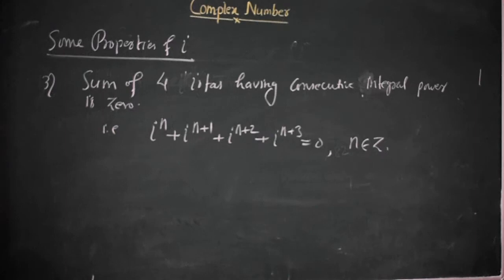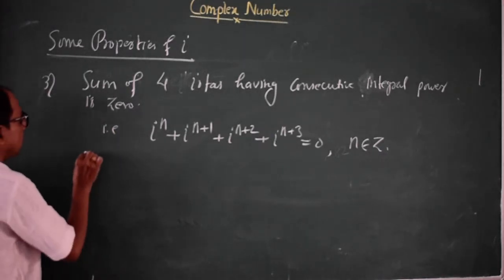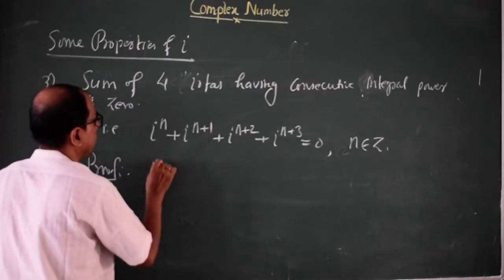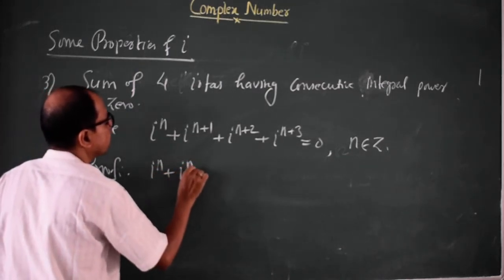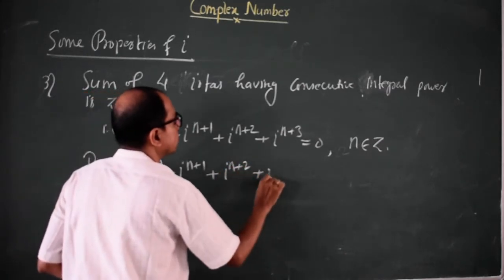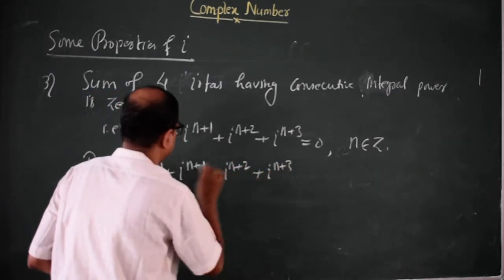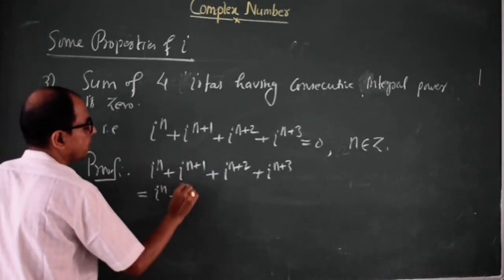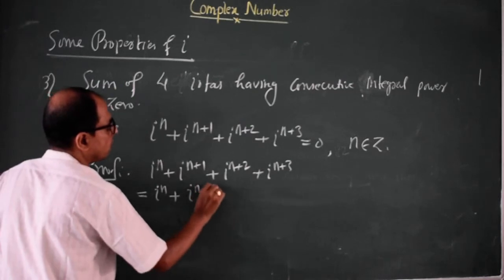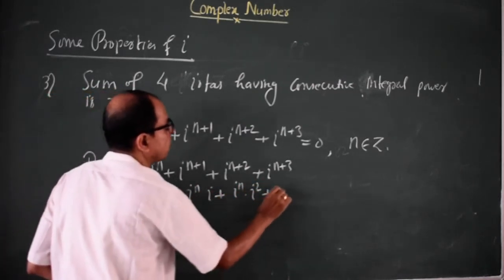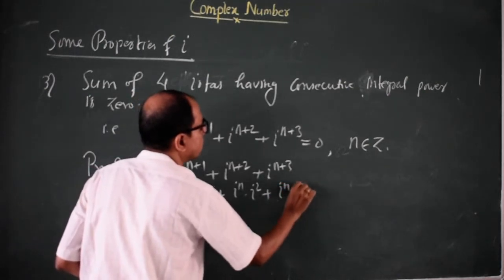Now we can prove it. See, iota to the power n plus iota to the power n plus 1 plus iota to the power n plus 2 plus iota to the power n plus 3, the powers are consecutive integers. It can be written as iota to the power n plus iota to the power n into iota plus iota to the power n into iota square plus iota to the power n into iota cube.